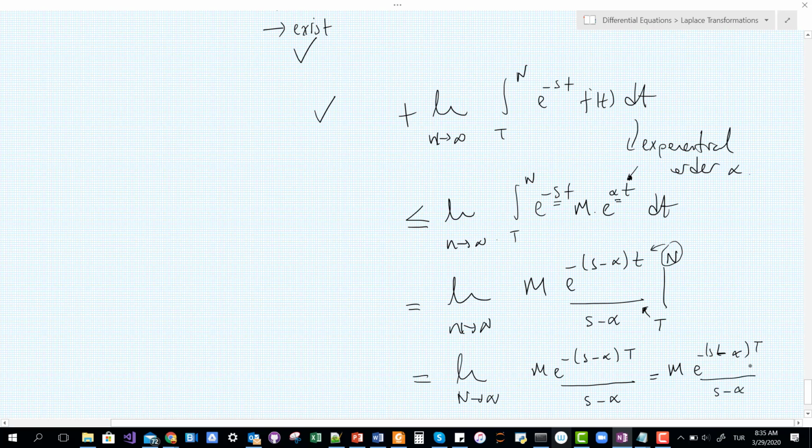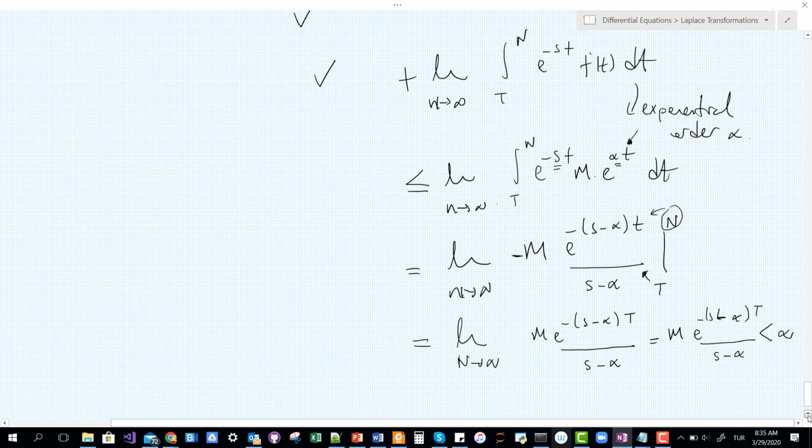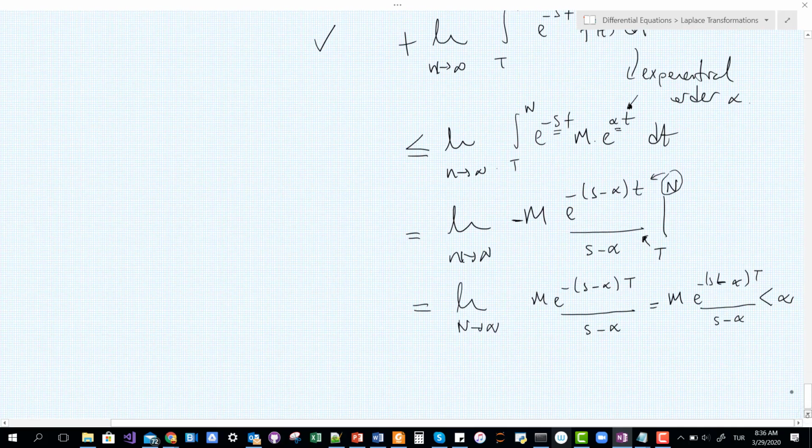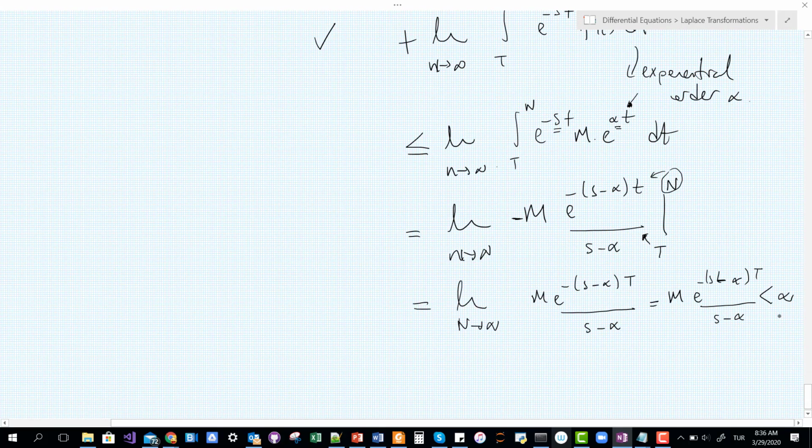This number is a finite number, so I can say this is a convergent integral. I may have missed a negative here; we should be careful. So now the second part of my Laplace transformation gave me just a number which is less than infinity.